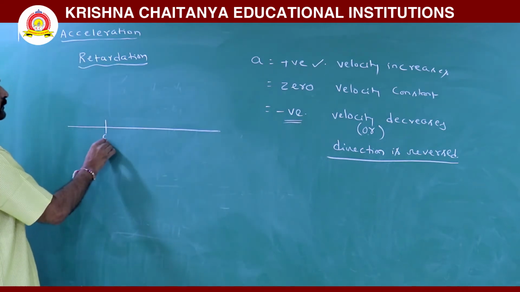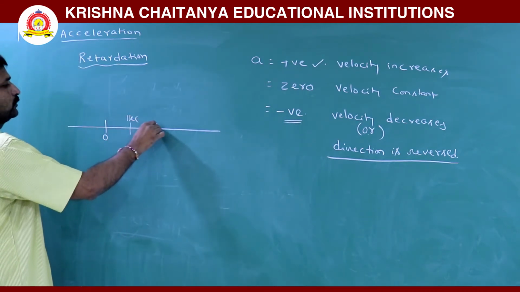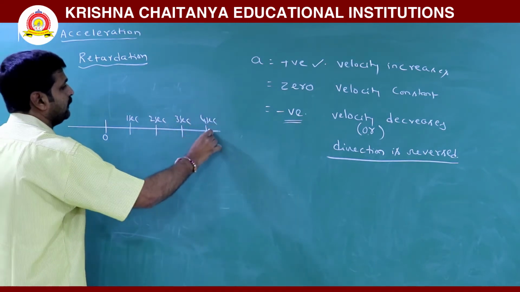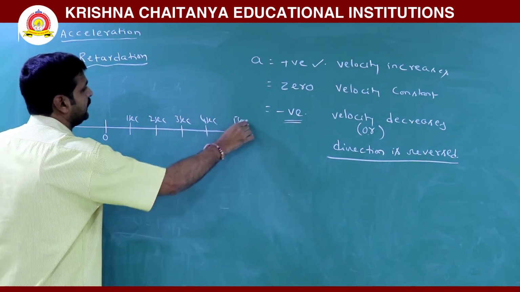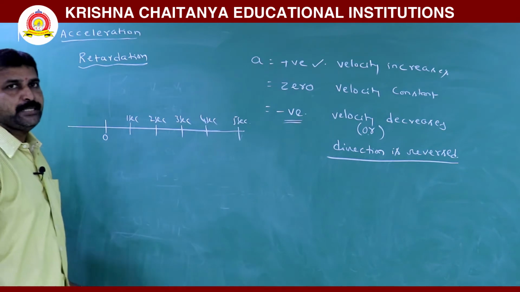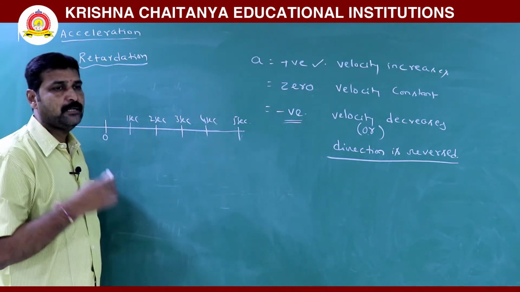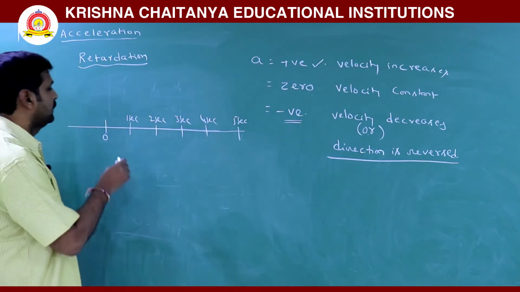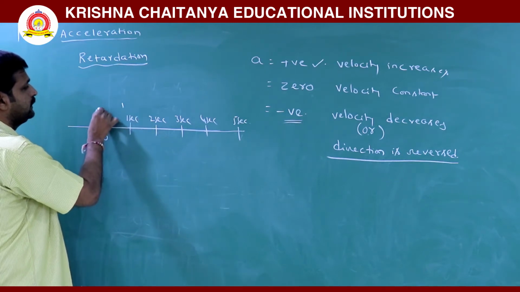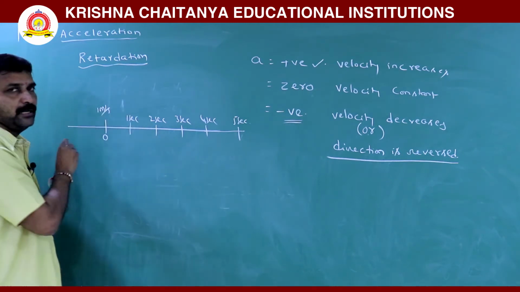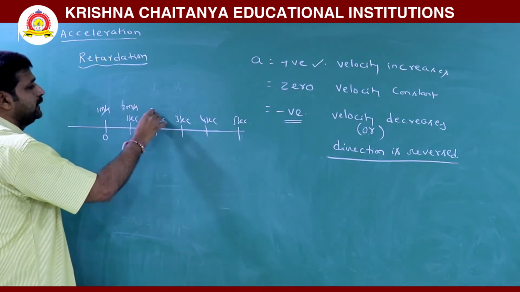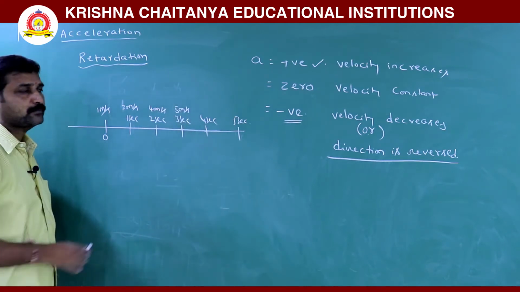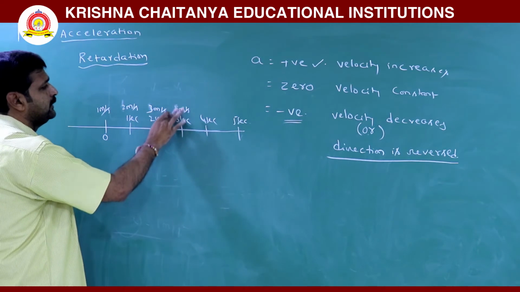Now this is the origin, 1 second, 2 seconds. Here time intervals we are considering in seconds, but in realistic cases they are in minutes or hours, and the velocities are given in kilometers per hour. So remember that here the body starts with 1 meter per second, thereafter 2 meters per second, 4 meters per second, 5 meters per second, or we can take in order 3, 4, 5, 6 meters per second.